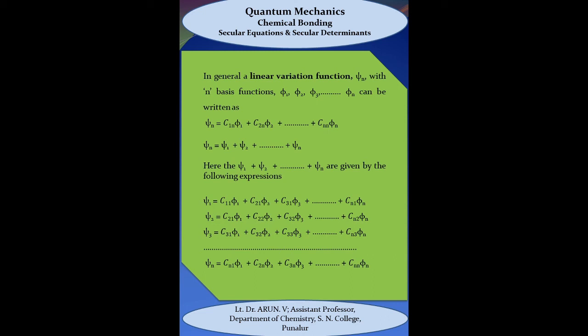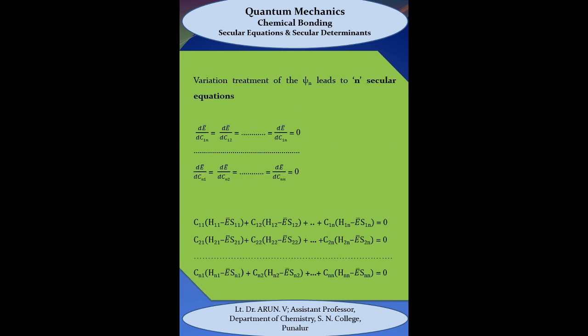And by continuing this, we can write psi n equal to C1n phi1 plus C2n phi2 plus C3n phi3 plus etc. up to Cnn phi n. By using the variation treatment of the equation psi n, that leads to n secular equations, that is dE by dC11 equal to dE by dC12 equal to etc. up to dE by dC1n equal to 0. By continuing this, we can write this secular equation dE by dCnn equal to 0.